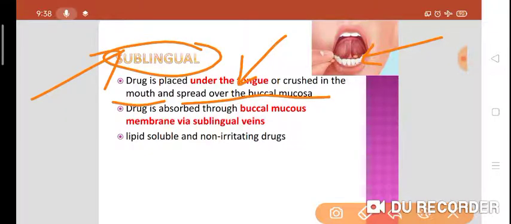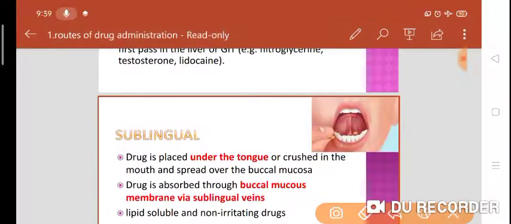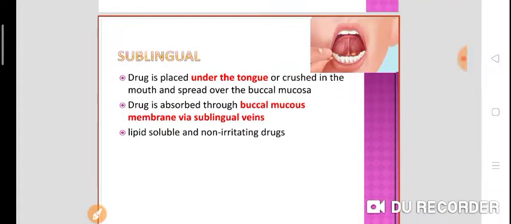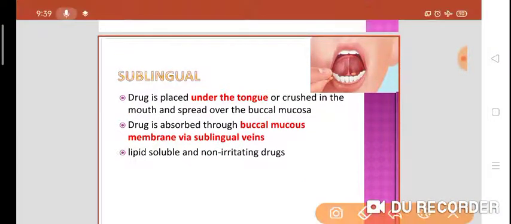The drug is absorbed through the buccal mucosa via sublingual veins. Now, why are not all drugs given via the sublingual route when they are absorbed directly?